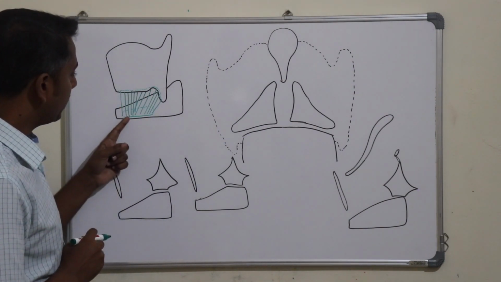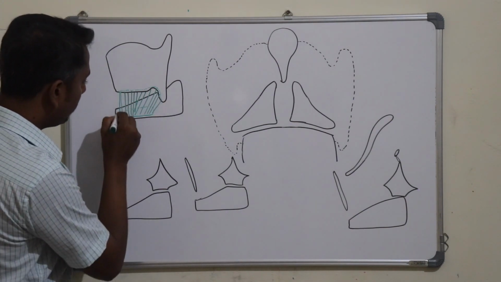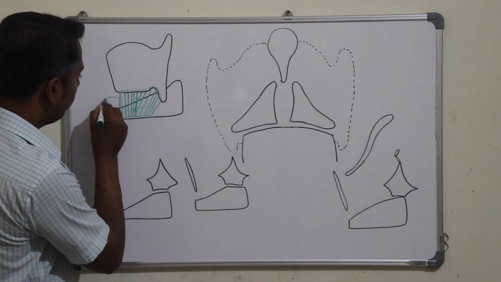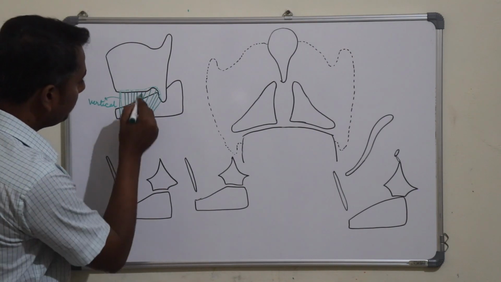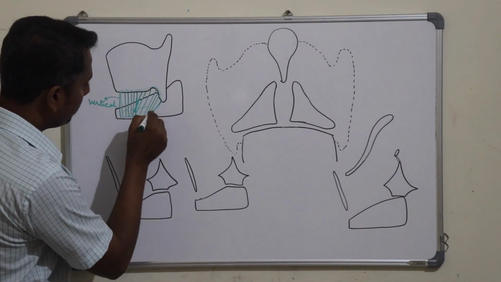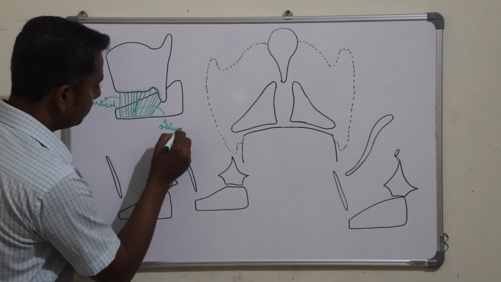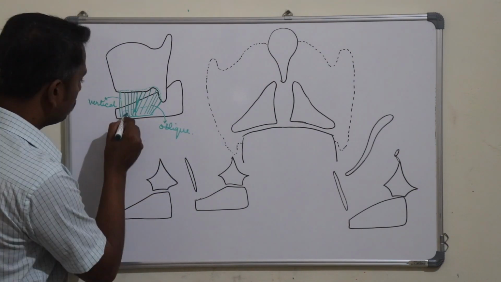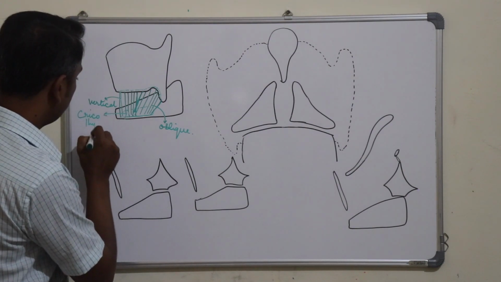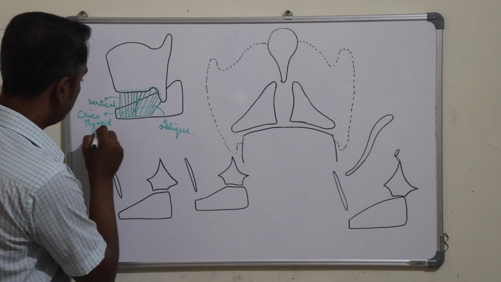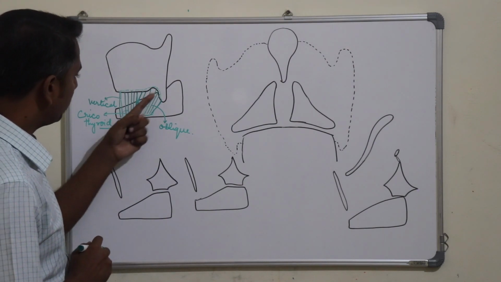As you can see in this diagram, there are two parts of the cricothyroid muscle. This vertical running part is known as the vertical part, and this oblique portion of the cricothyroid muscle is the oblique part. So this was the cricothyroid muscle, which had two parts, a vertical part and an oblique part.